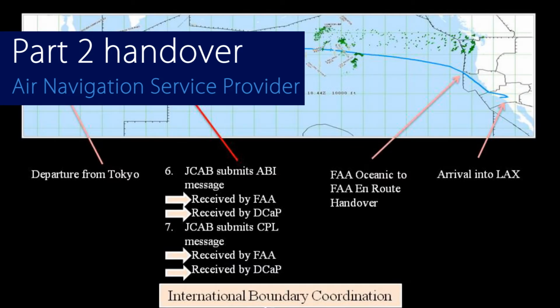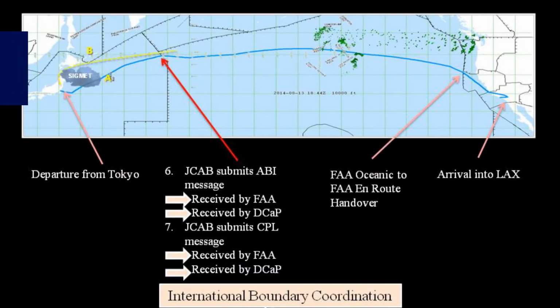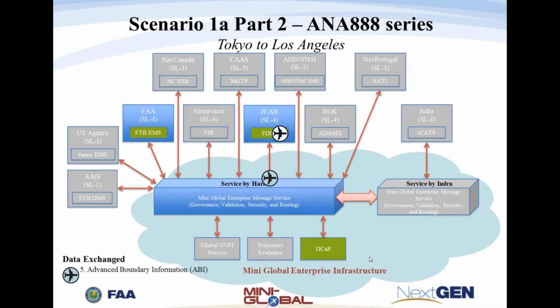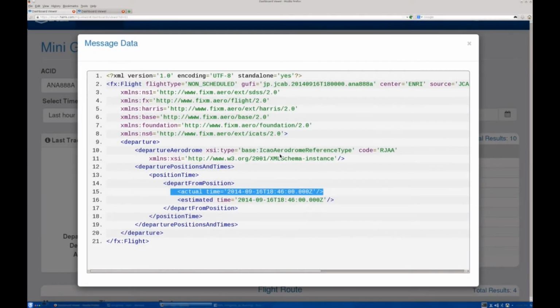Handover of Asiana 888 Alpha from JCAB to FAA. This handover process uses the Air Traffic Service Interfacility Data Communication, or AIDC, protocol, which involves the sending of several messages including ABI, Advanced Boundary Information, and CPL, or Current Plan. This is the current protocol in use today to facilitate boundary coordination between JCAB and FAA. For this demonstration, these AIDC messages are being transmitted over the Mini Global Enterprise Messaging Service in the FIXM standard.